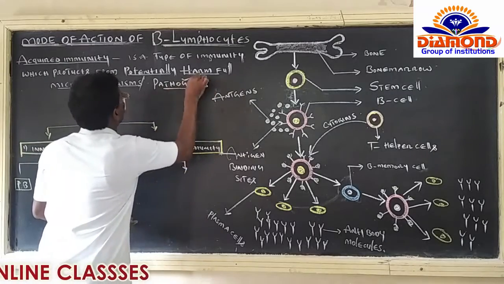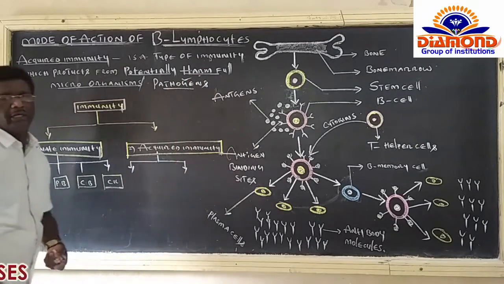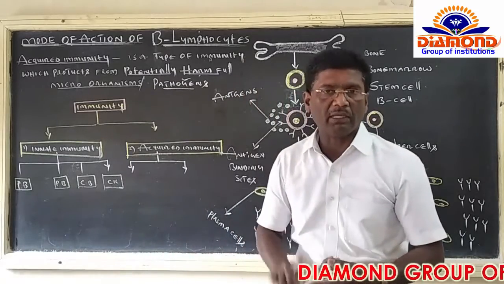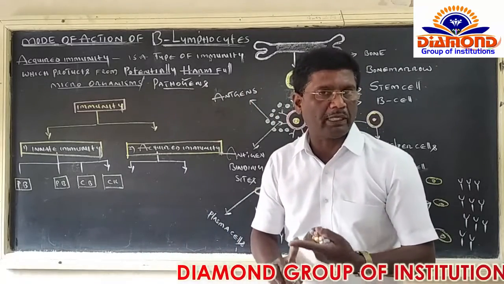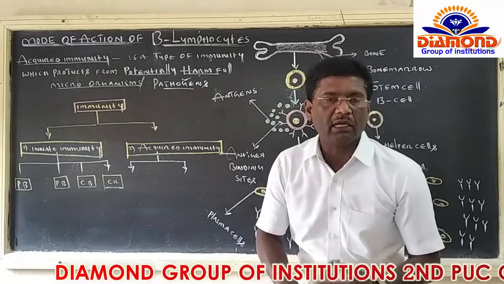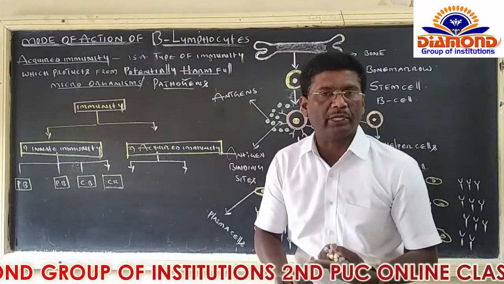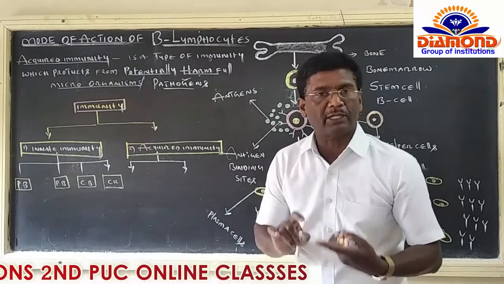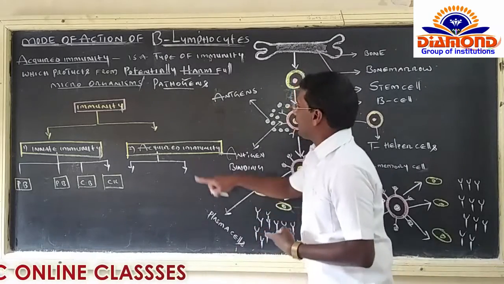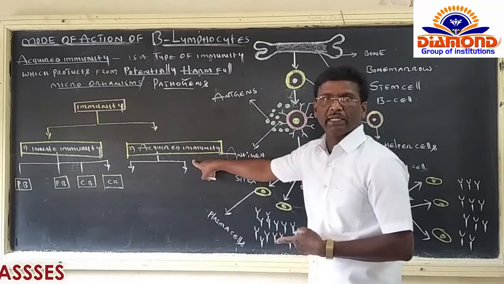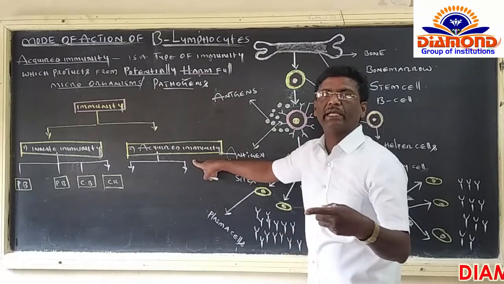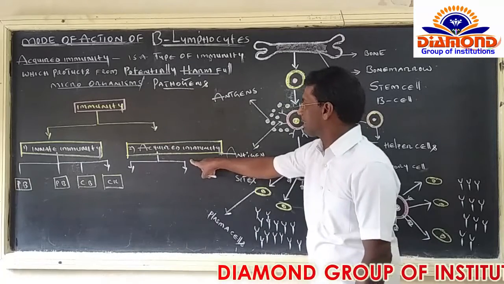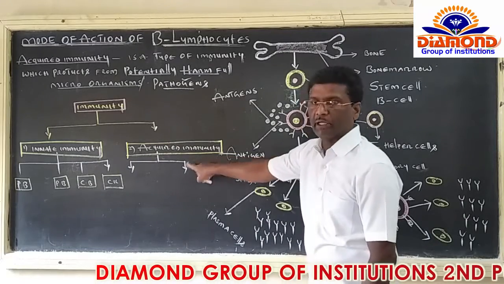The specialty of acquired immunity is that right after our birth, the immunity develops in our body. Whenever disease-causing microorganisms get entry or infect our body, acquired immunity is immediately stimulated. Later on, it takes severe action against the pathogens. Such kind of immunity is called acquired immunity.